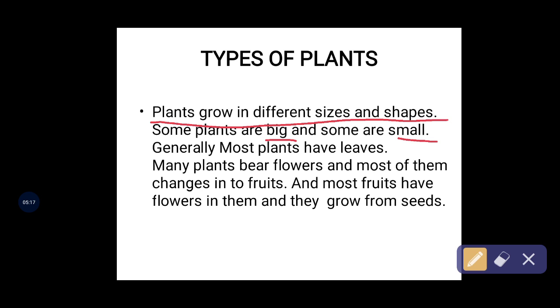After the flowers, it becomes a fruit. How will it grow? By using seeds only. By using seeds, it grows and becomes a bigger plant. Correct, children? All of you agree? Yes. So these are the things present generally. Most of the plants have leaves.